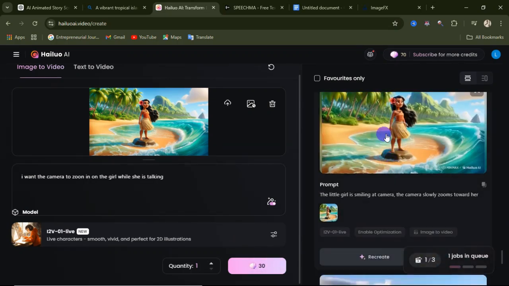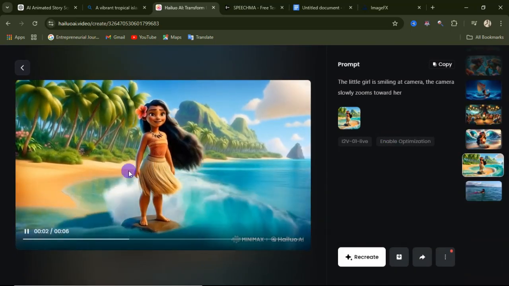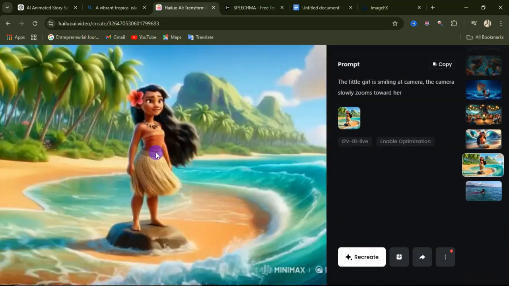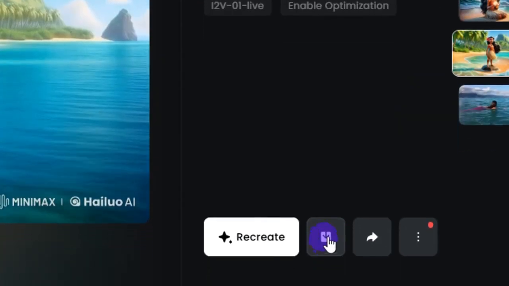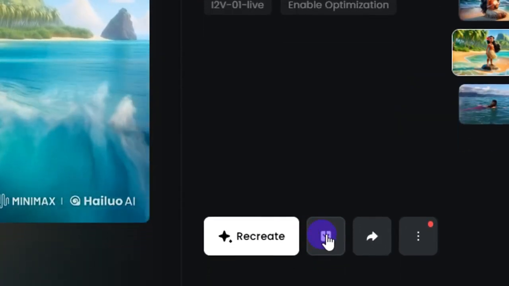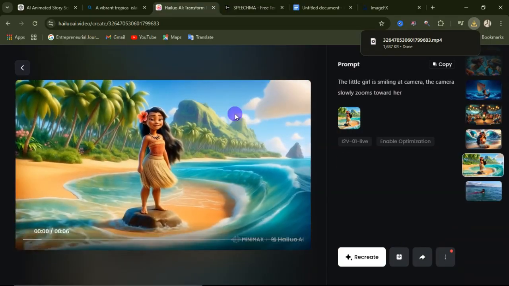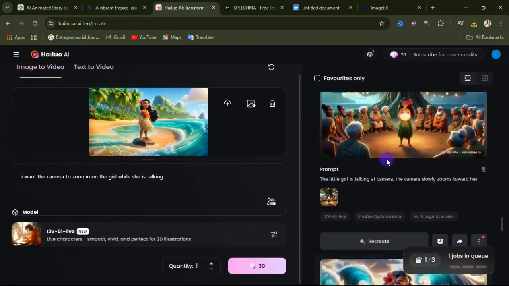After some time, this is the result of what I've gotten. Let's play this and we'll see. You can see how perfect, cool and realistic this animation is. After your generation, you come over here and you are going to see this download button. Just click on this, and your animation is going to be downloaded to your device. You are going to do this for all your scenes, animating all these images for your entire video.